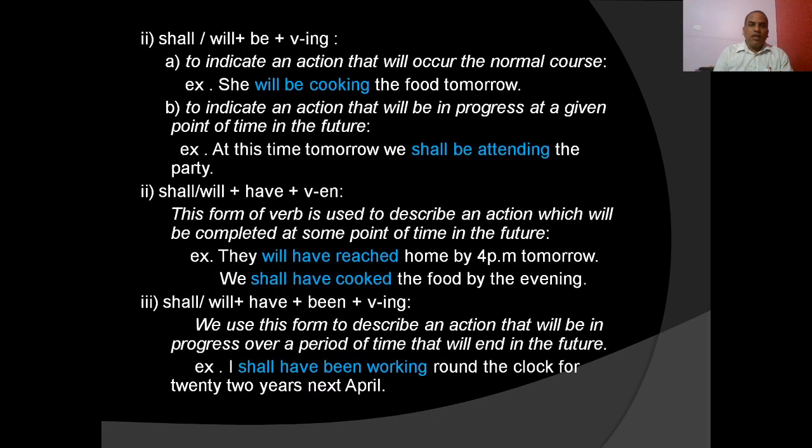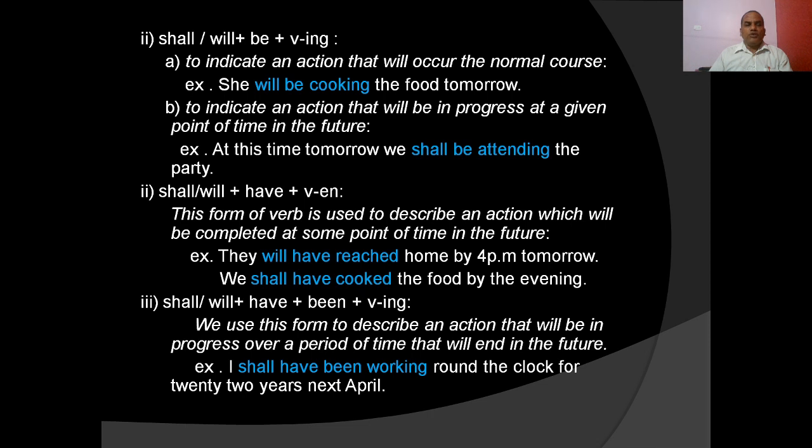Okay. And shall, will plus be plus verb-ing, like present progressive and past progressive. We use this form to indicate an action that will occur in the normal course. She will be cooking the food tomorrow.